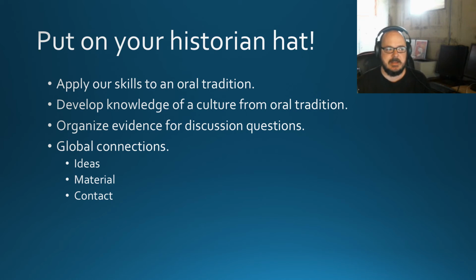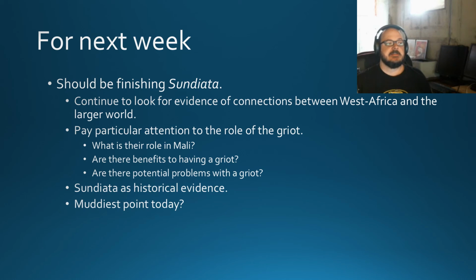So remember, we're going to be thinking about those global ideas from the mini lecture in Module 1, looking for evidence of ideas spreading, material, and contact between cultures. And finally, as we move forward, we should be finishing the Sundiata novel and continuing to look for evidence of connections between West Africa and the larger world. And we want to pay particular attention to the role of the griot. What is their role within the Kingdom of Mali? Are there benefits to having a griot? Are there potential problems with a griot? And we're going to use Sundiata as historical evidence.